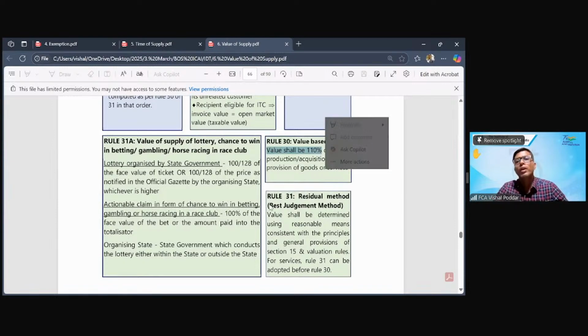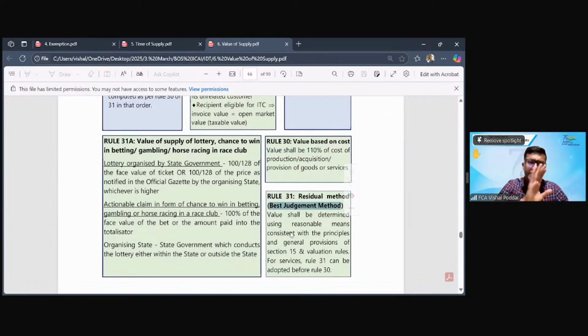And rule 31 is a best judgment method. No specific method is provided, but it says you follow whatever you have studied in section 15 and in the other rules. Try to do some khichdi, make some good pulao, and find out a method which suits your case. So there is no specific method prescribed here.